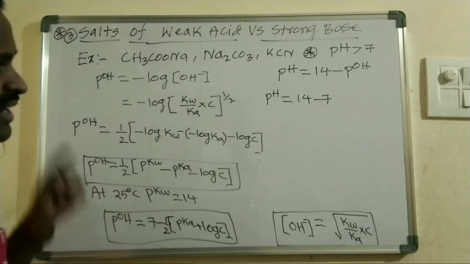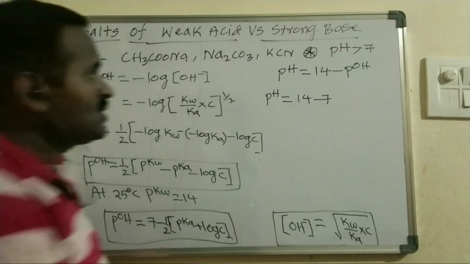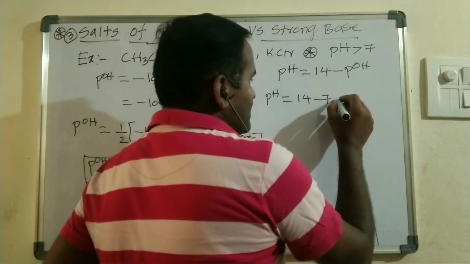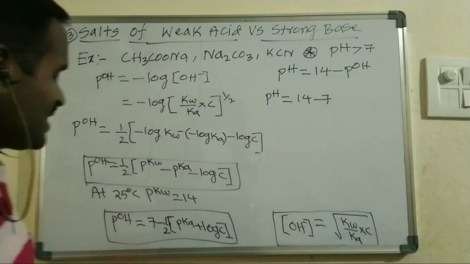From this we can find the pH also. pH is equal to 14 minus pOH, and here I will write 14 minus 7.